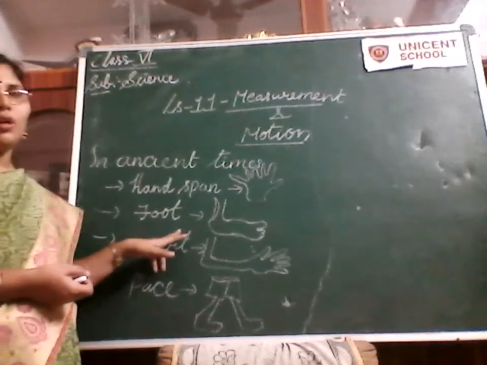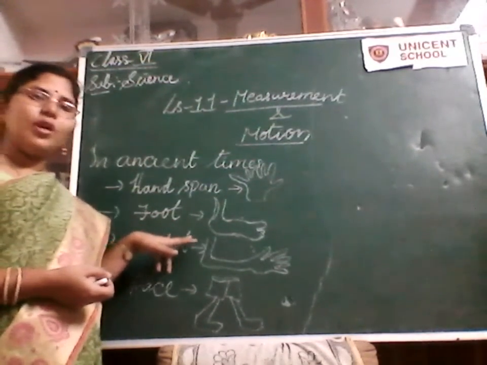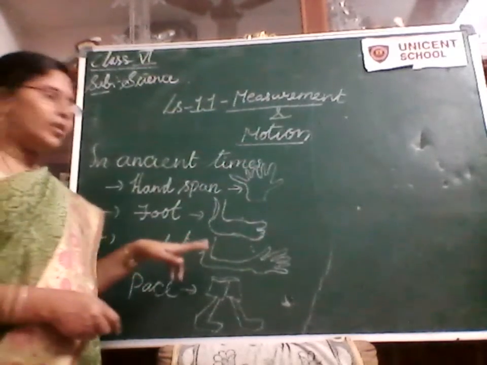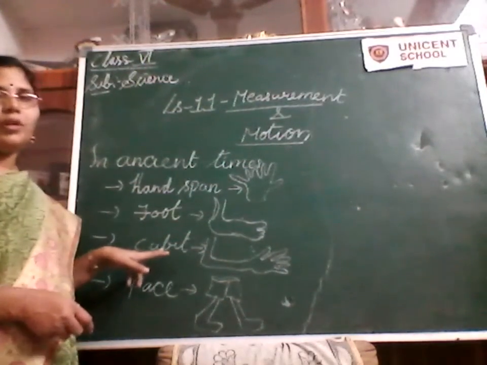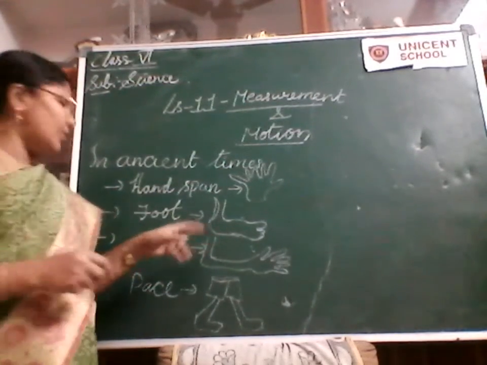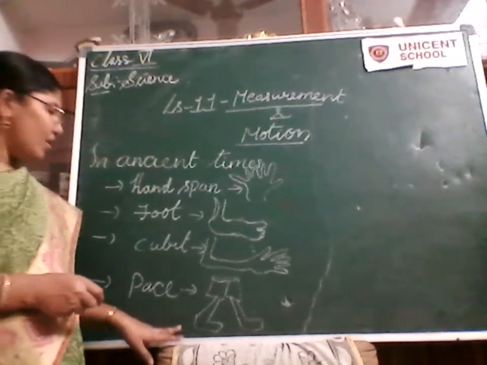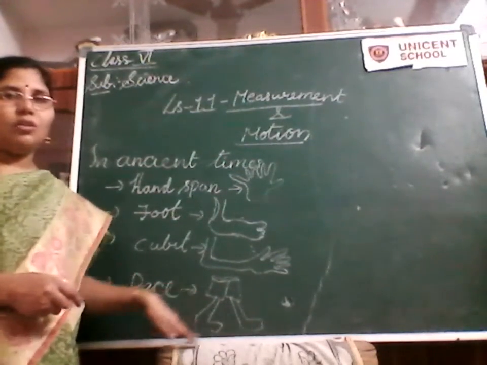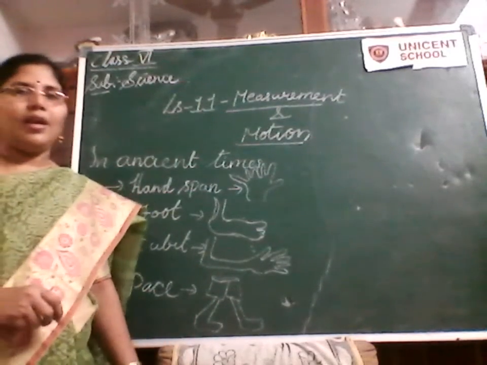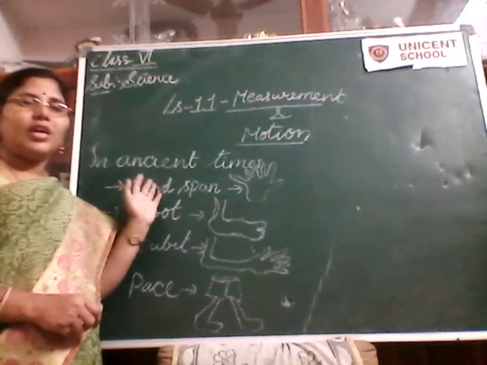Coming to the foot, this is the other measuring instrument used in the olden days for measuring land or anything else, by counting how many foots there are. Then coming to the cubit, the cubit was used to measure the length of a saree or any lengthy things. Another one is the pace. Pace is the footsteps, which are used for measuring a particular land area. These are the four measuring units they followed in the ancient days.